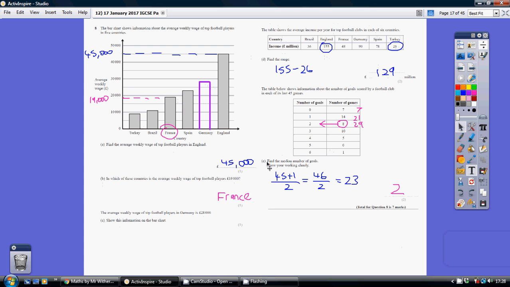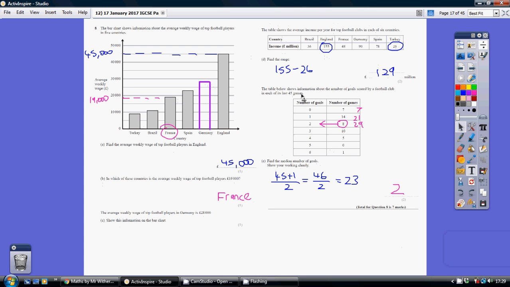Now part C is tricky. You've got to find the median number of goals scored. That means the number of goals scored in the middle game, the middle of 45 games. So first things first, if you have 45 games lined up, which is the middle game?